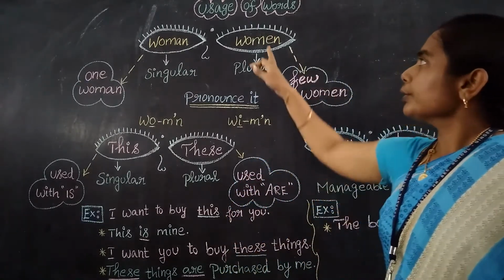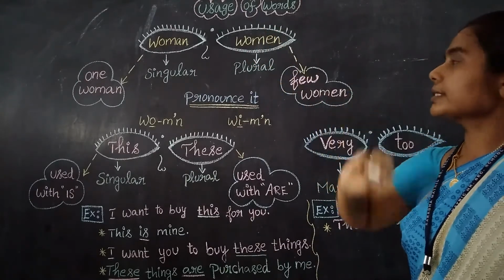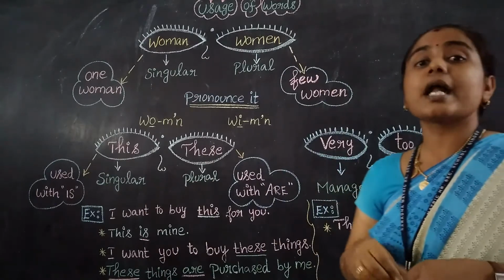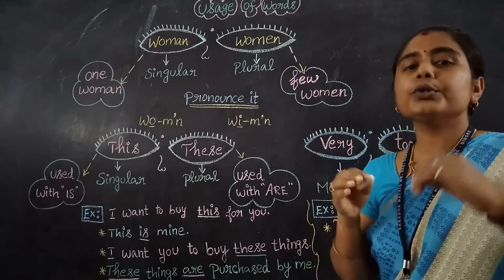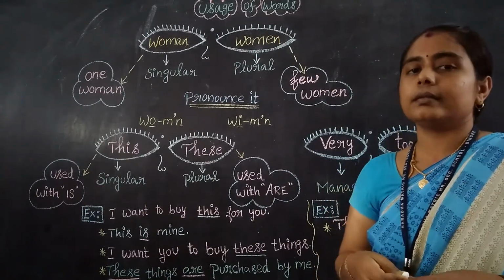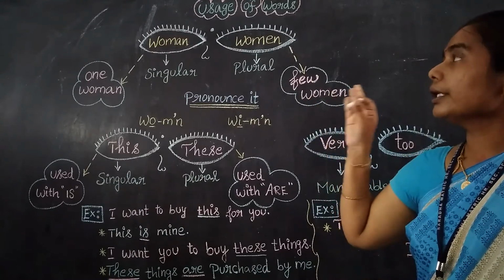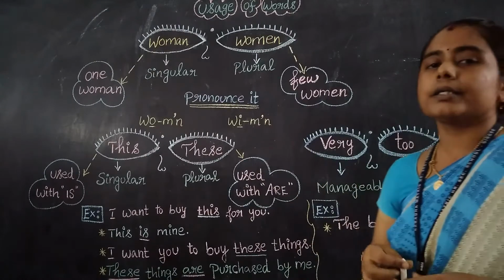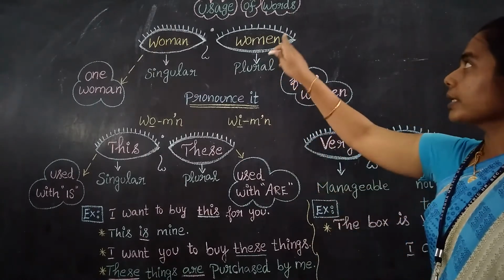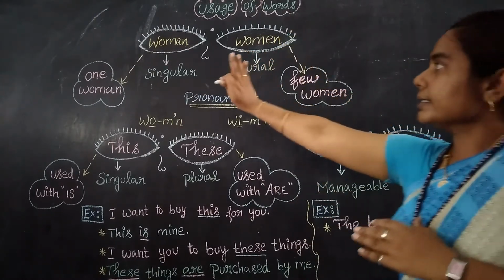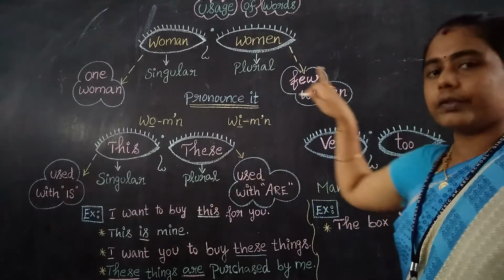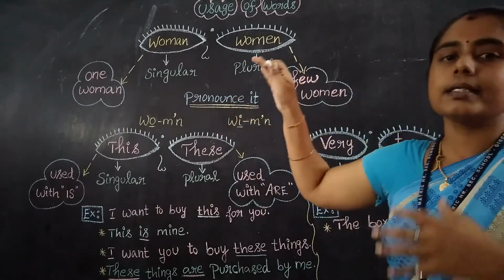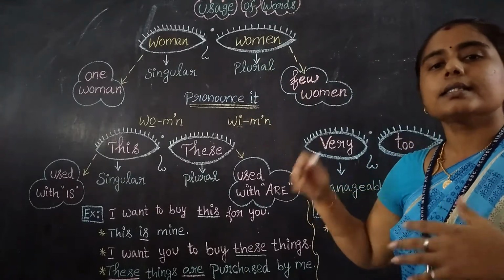So today we are going to see about usage of words. What usage of words? Some words, that is, a few confused words. How to use them and where we should use them. We are going to see the usage of confused words in English grammar. Let us see three sets of words. Later we will see some more words.